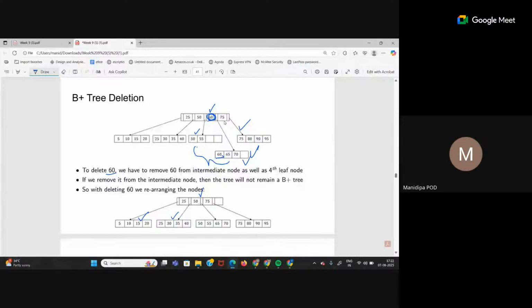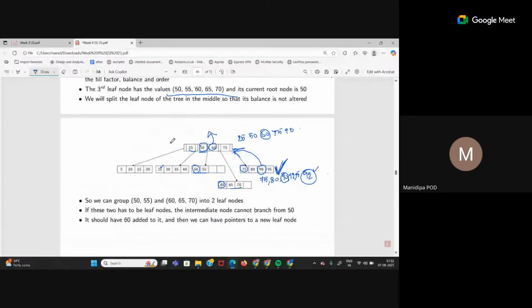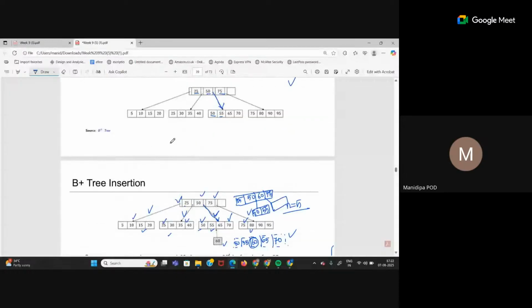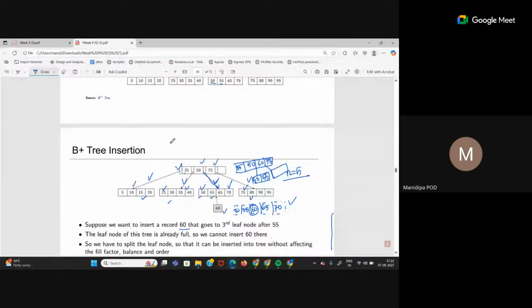But we have to always rearrange the nodes like it was before 60 came in. See, 65 was never in the root node itself, right? Yes, 75 is there. 60 came because of the split we had to do when we entered the structure. Before we entered 60, this was 25, 50, 75. So once you delete 60, we have to rearrange the tree back to the same structure. Okay, ma'am, got it.